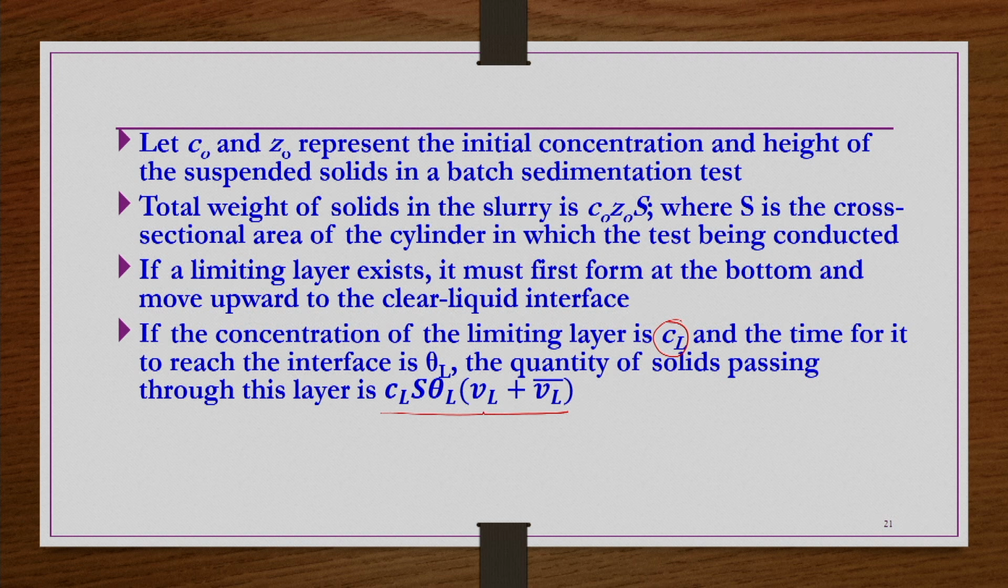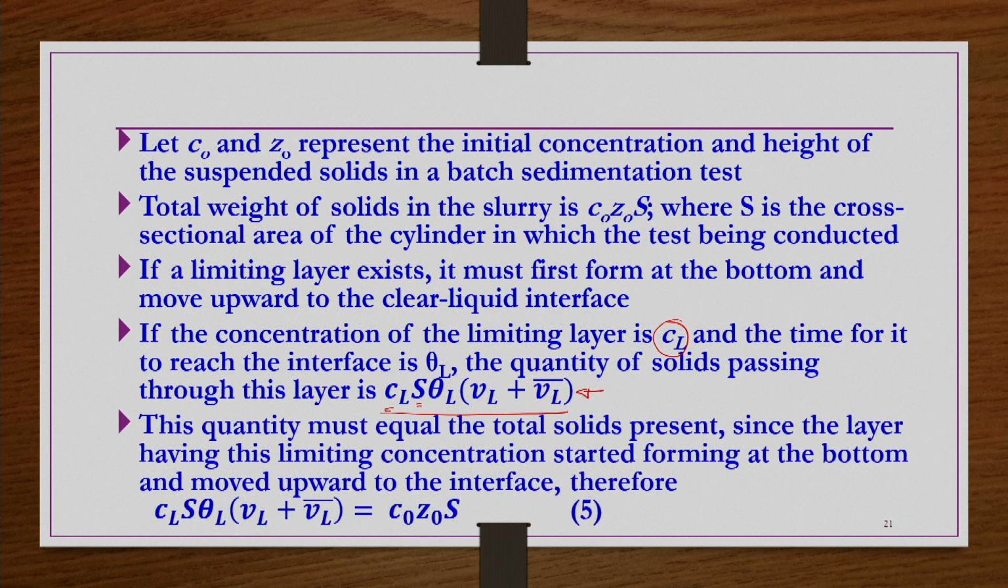V_L is the settling velocity of the particle through this layer, and V_L bar is the rising velocity of this limiting layer, multiplied by theta, the time for it to reach the interface. It is multiplied by the cross-sectional area of the cylinder you have taken. That gives the volume, and if you multiply it by the solids concentration in this layer, that is mass per volume, so that gives the total mass of solids passing through this layer.